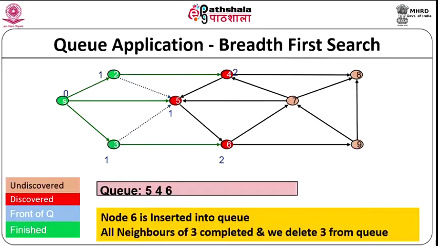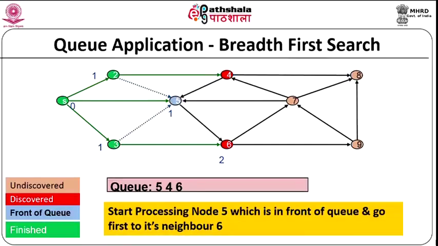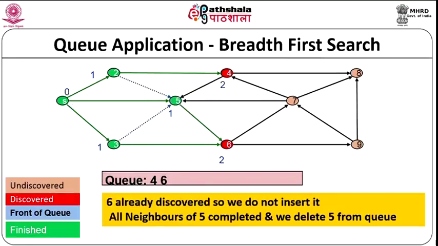What are the neighbors of 3? 3's neighbors are 5 and 6. So, we first take the neighbor 5. Now, when you take the neighbor 5, what happens? Neighbor 5 has already been discovered. Okay. So, we do not insert it. So, we go to 3's next neighbor, which is 6. So, we go to 3's next neighbor 6, and what happens? Node 6 is inserted in the queue.